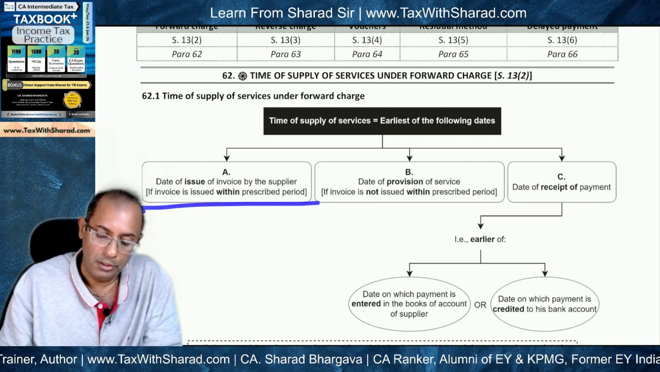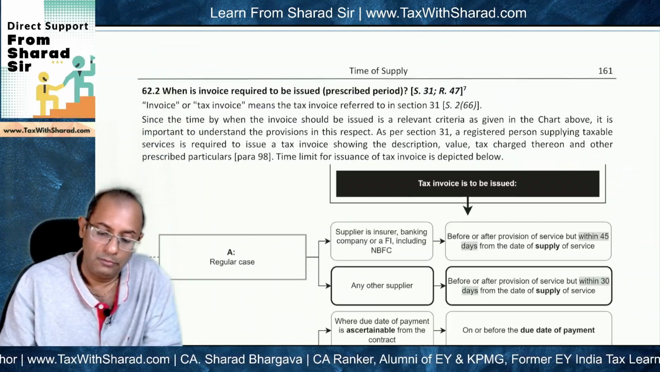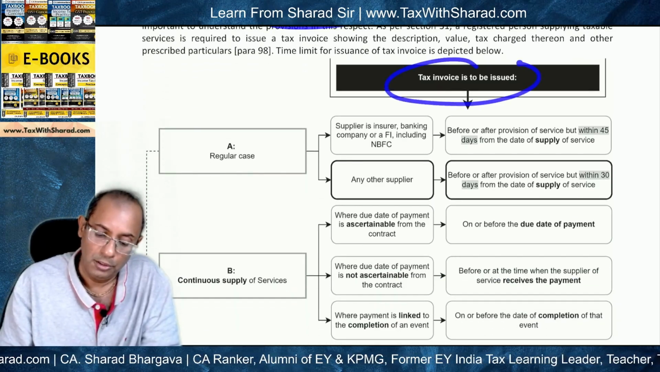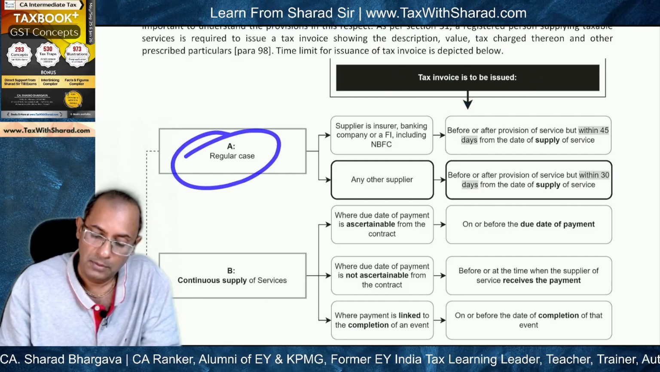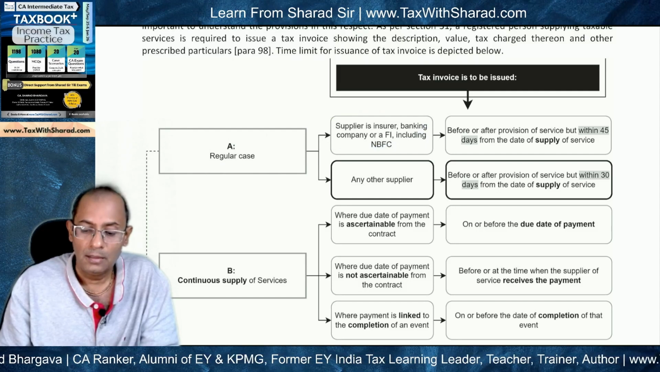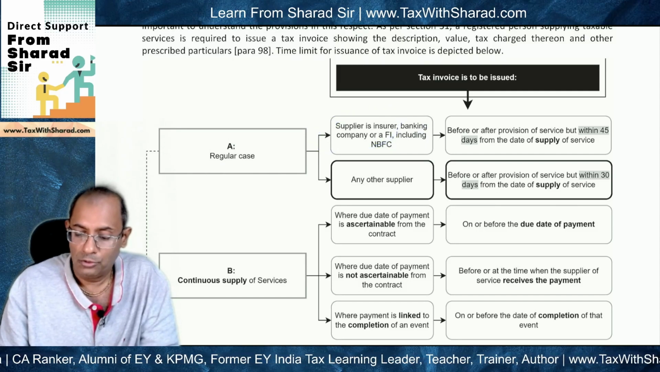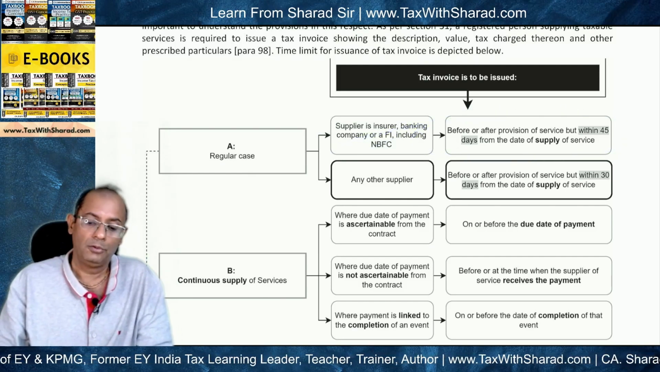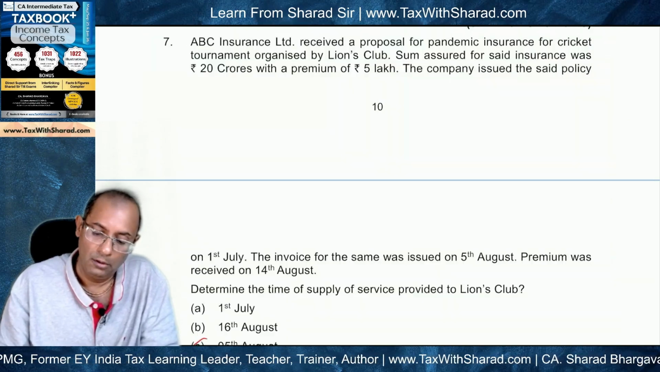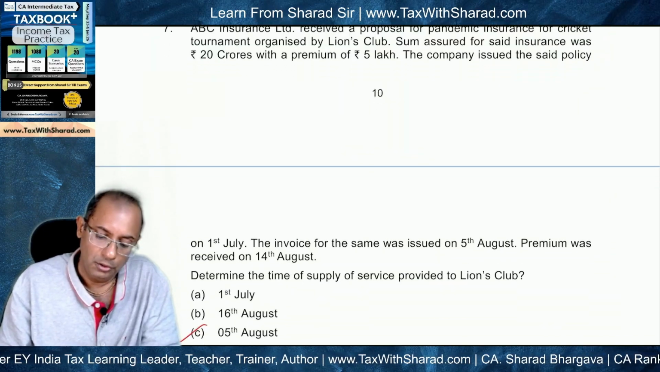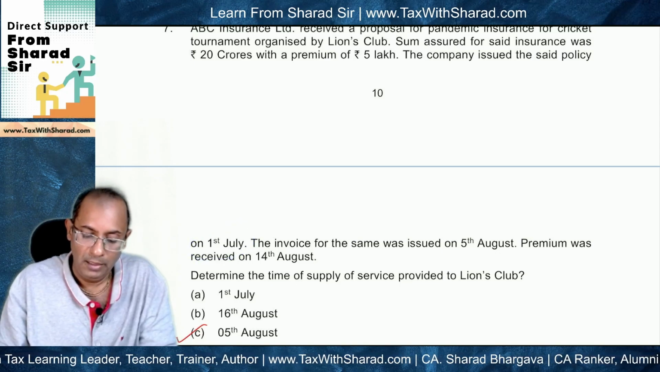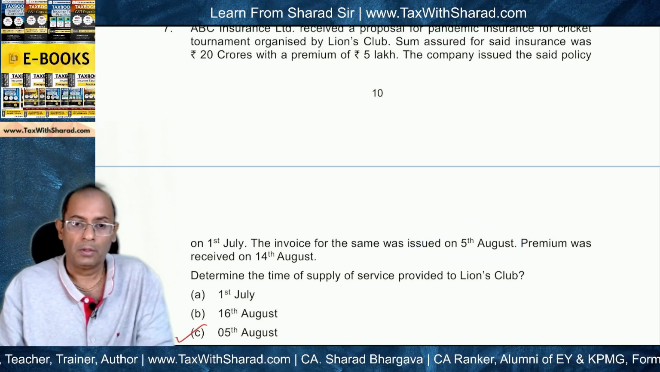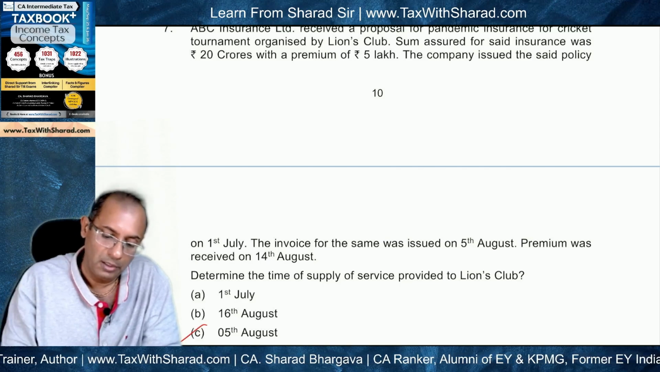So the question is whether invoice is issued or not issued within the prescribed period. For that we need to figure out what is the prescribed period for issuance of invoice. So tax invoice is to be issued, and this is the regular case, and supplier is an insurer. Supplier is insurer, so the invoice is to be issued before or after provision of service, but within 45 days from the date of supply of service. So policy was issued on 1st of July. So within 45 days, the invoice needs to be issued. And since it has been issued on 5th of August, it has been issued within 45 days. That means within the prescribed period.